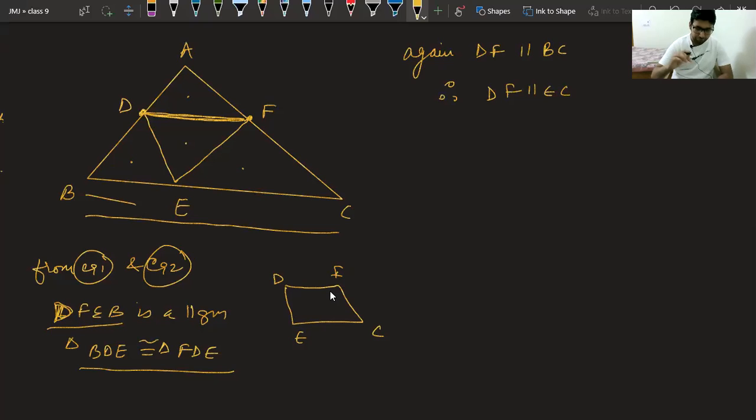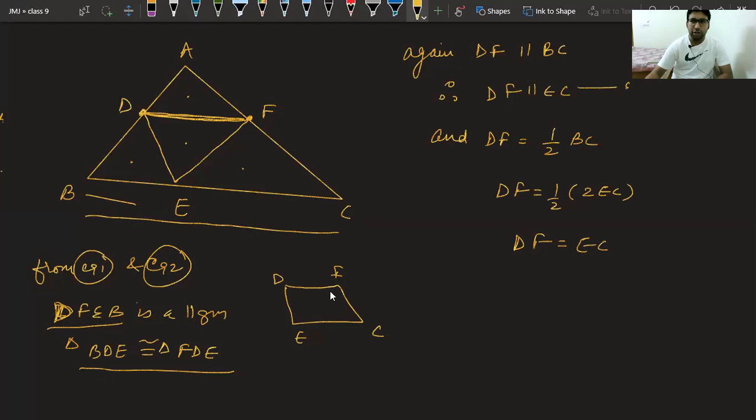Yes, class. First thing, DF was equal to half of BC. We can say DF is equal to half of twice EC, that is DF equal to EC. So we have got equation number 3, equation number 4.